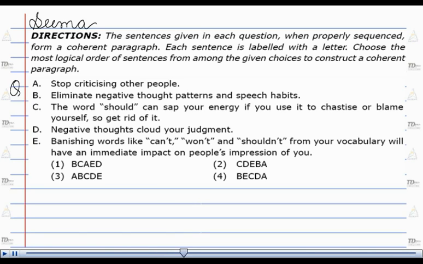Eliminate negative thought patterns and speech habits, banishing words like can't, won't and shouldn't. After that, E and C are linked. The word should can sap your energy if you use it to chastise or blame yourself, so get rid of it. So we see that BE and EC are the links and they are present only in option number 4. So our answer is option 4.